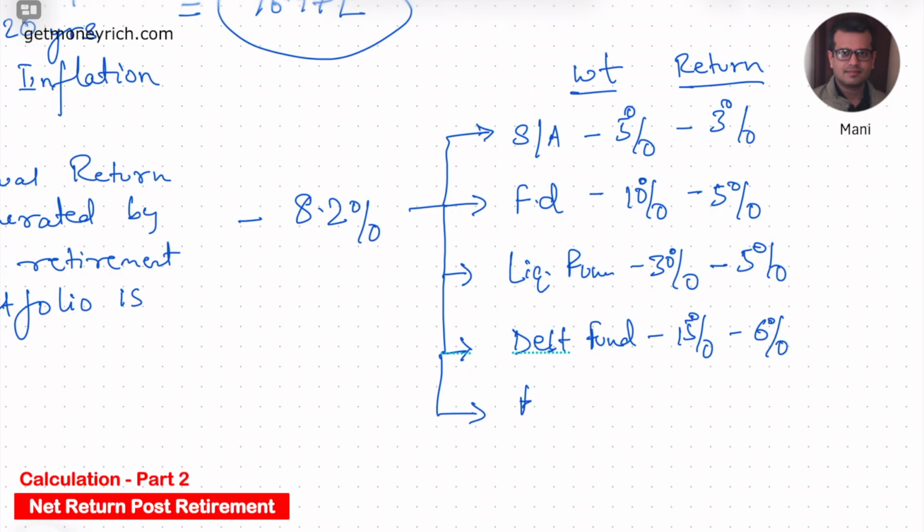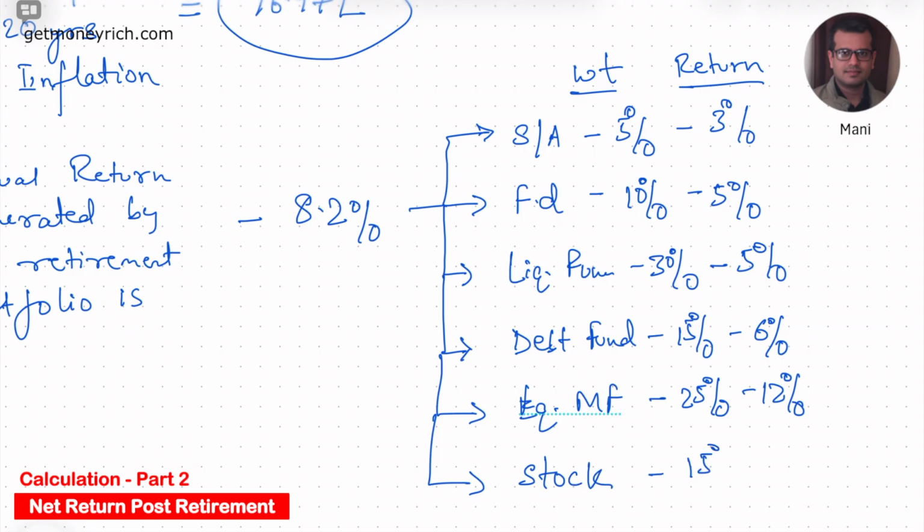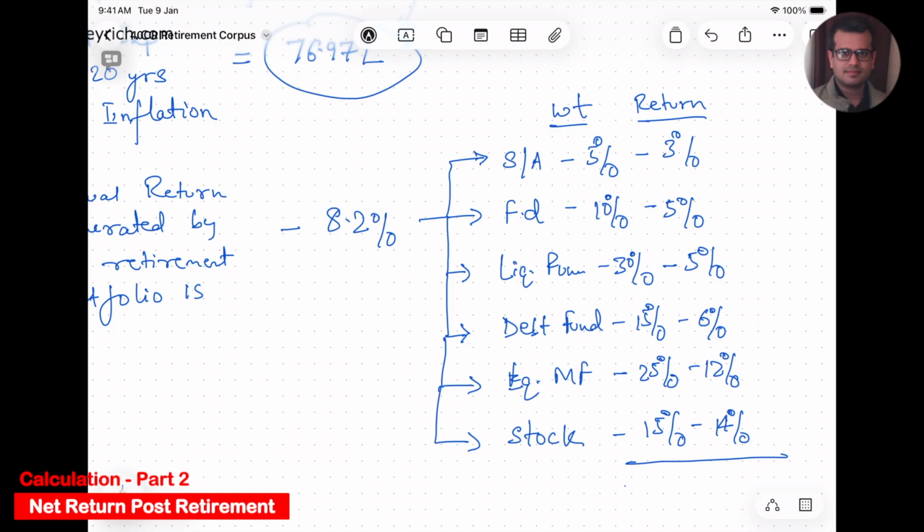And then some money is in equity mutual fund, about 25%, which is generating a return of 12%, and the balance, about 15%, is in direct stocks, which generates a return of about 14%. So if you calculate the weighted average return of this portfolio, it will come out to be 8.2%. So this is what I have kept here as 8.2%.